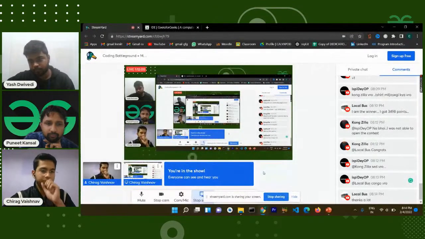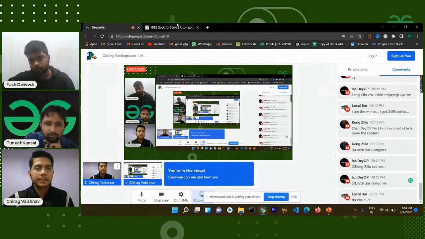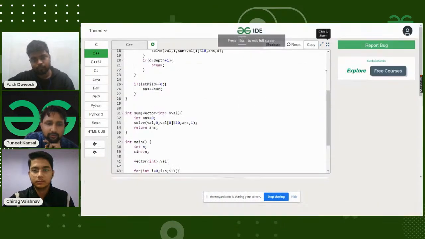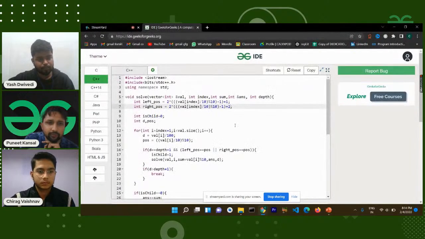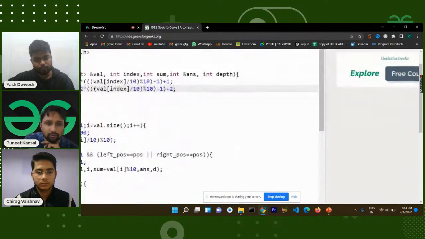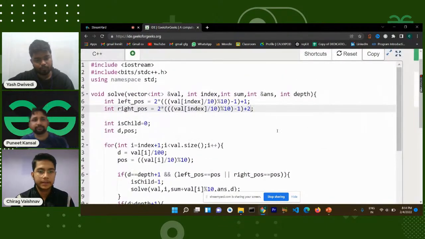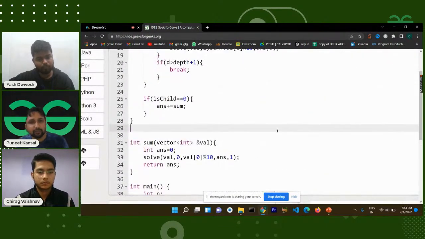Okay, sorry. I think my screen is visible, right? Yes. You need to increase the font a little bit more. Yes, I think that's fine. It's fine.